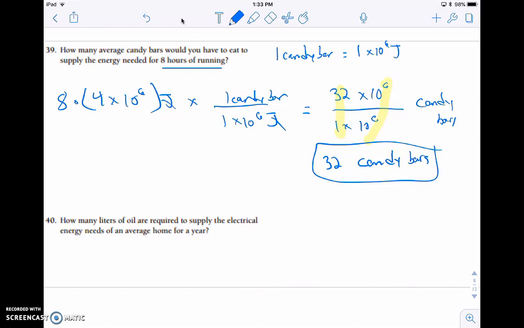But that's the idea. So, again, now we can see, running 8 hours, we get 32 million joules is how much we need. But what does that mean in terms of something that makes sense to us? Well, 32 candy bars, okay, we can kind of wrap our head around that. So that's making the comparison.